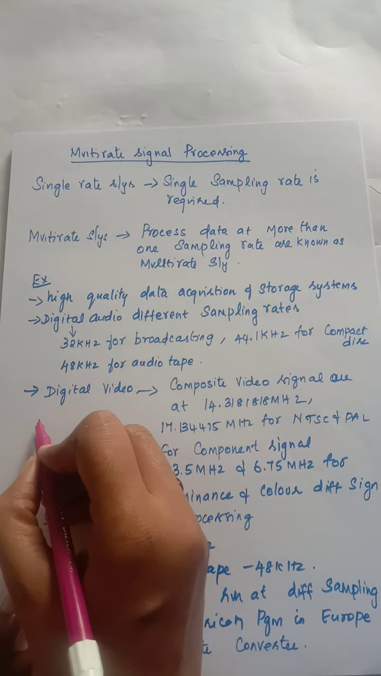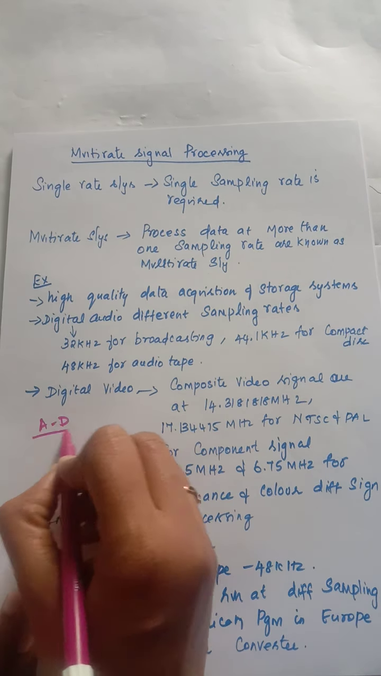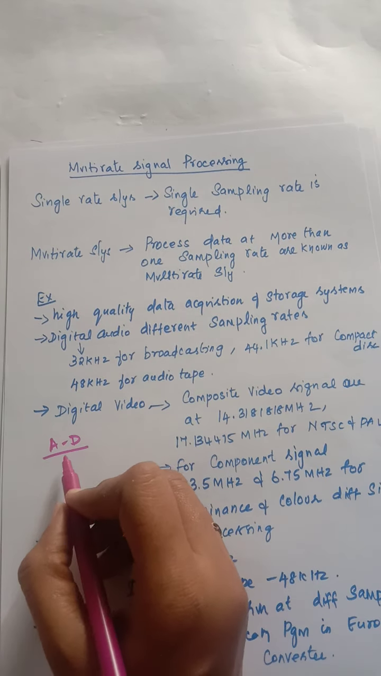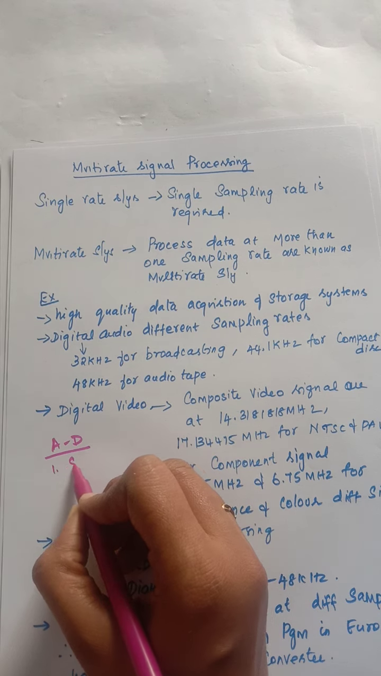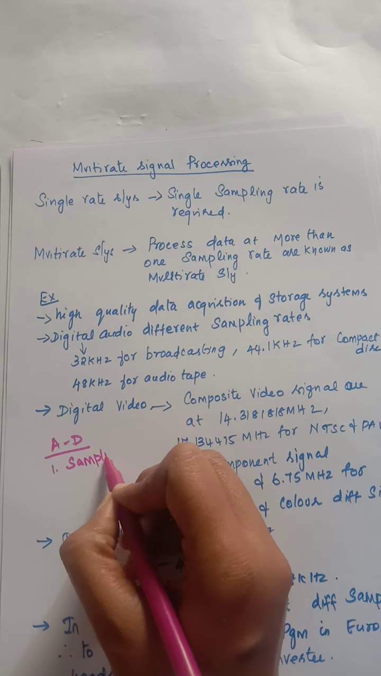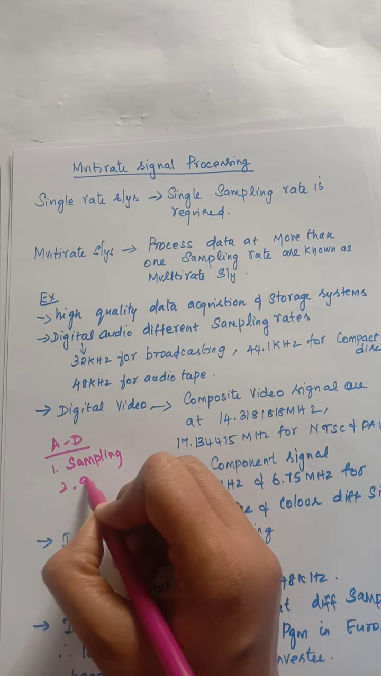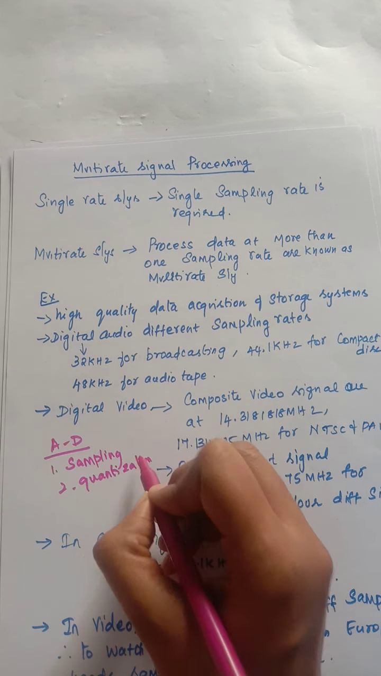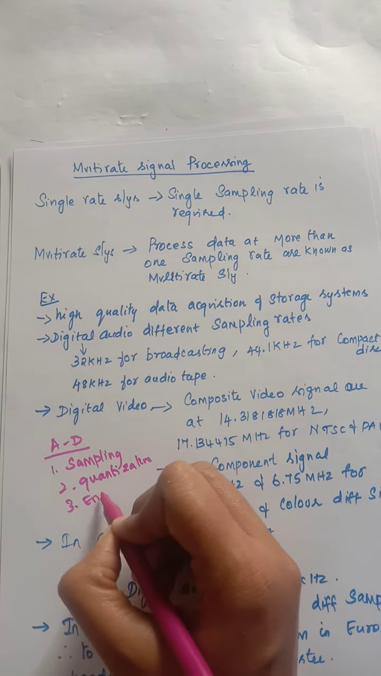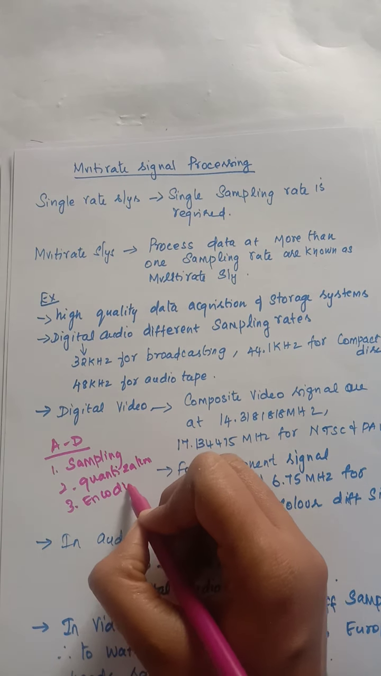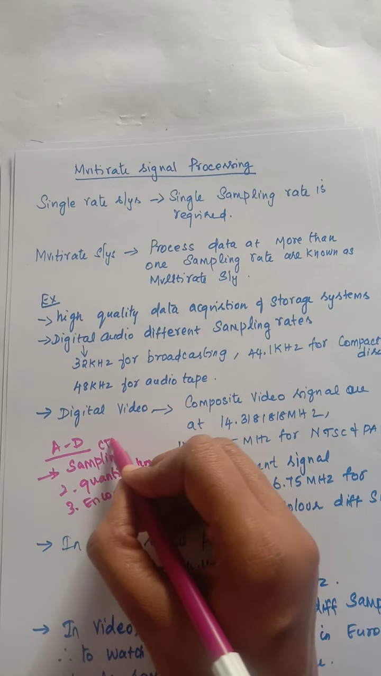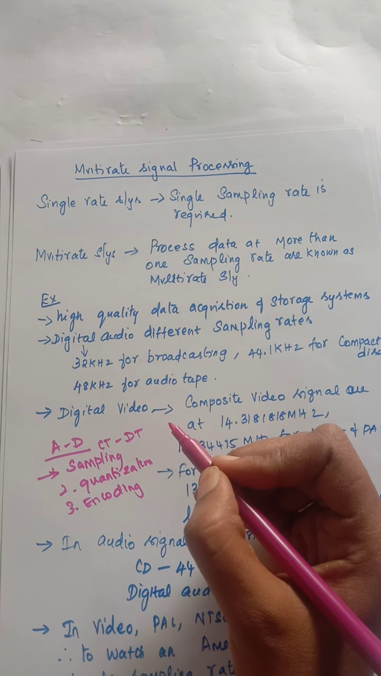You know that in the A to D conversion process, there are three steps involved in it. First is sampling, second is quantization, and third is encoding. This we have studied in signals, right? So we will see first what is sampling, that is converting a continuous time signal into a discrete time signal.